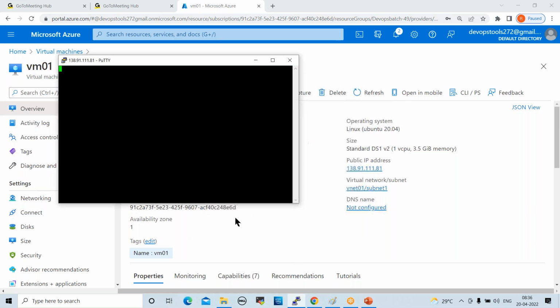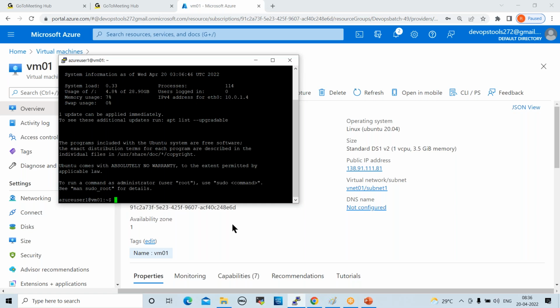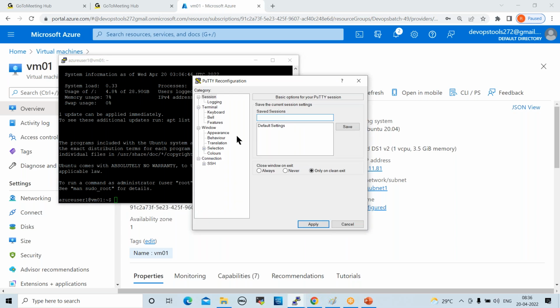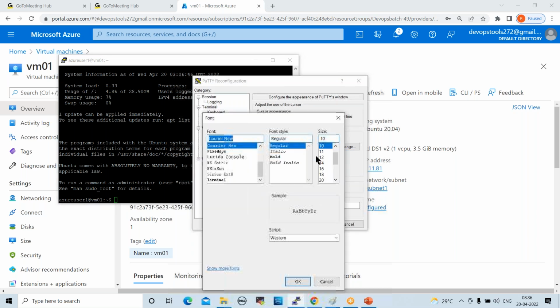Now we can give the username here, Azure user1, and password. Now we are able to connect, right? If we are able to connect, the VNet is working fine.